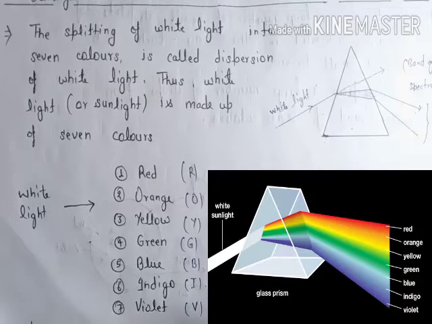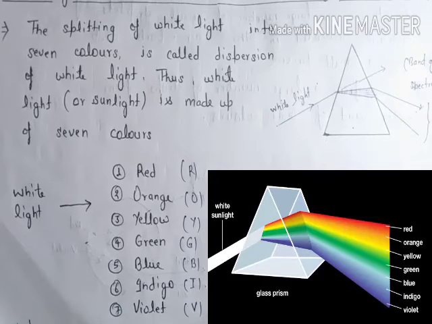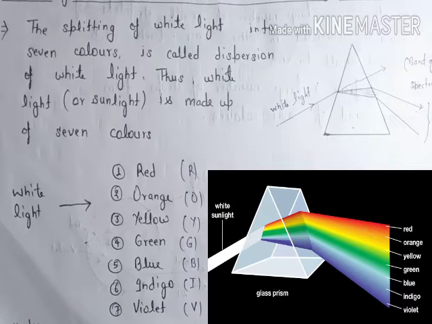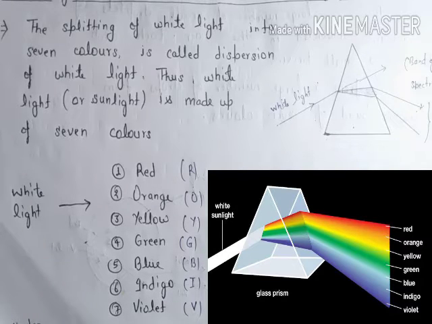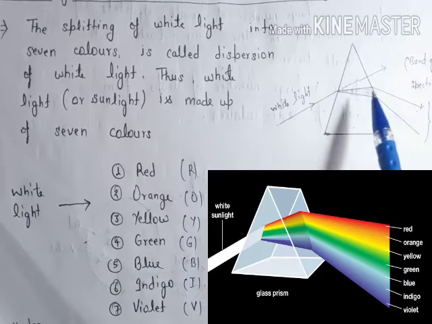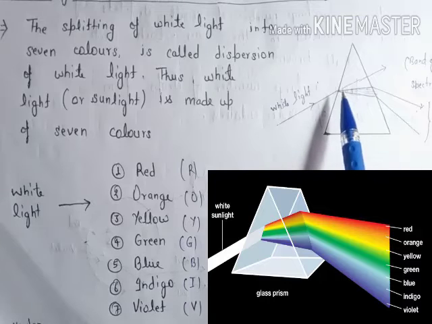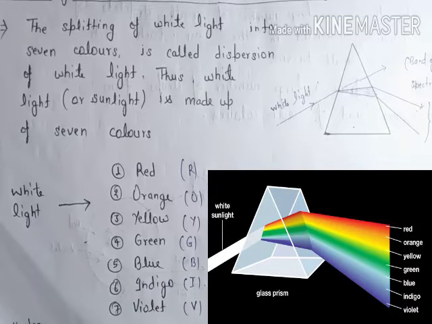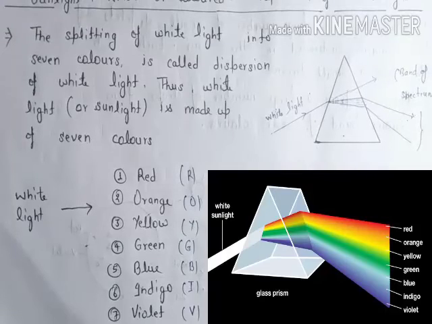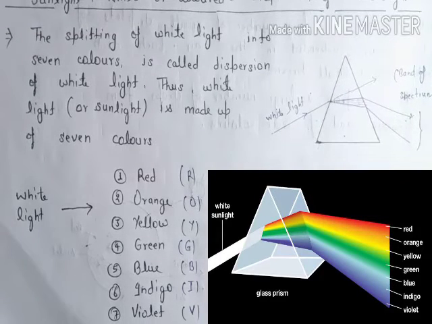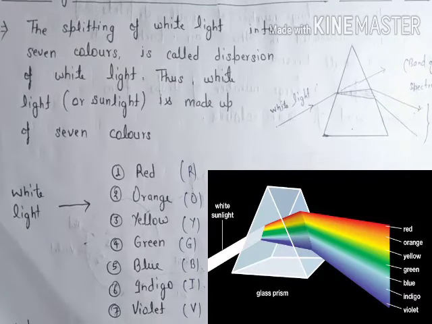There are 7 colors in a rainbow too. So we can say that white light is made of 7 different colors, and it is the combination of 7 different colors. Sir Isaac Newton was the first person who explained this phenomenon. And if you have a question, what is the reason behind the dispersion of white light? You know about refraction. What is refraction? Bending of a light beam while traveling through another medium. But what is the reason that the light beam bends?